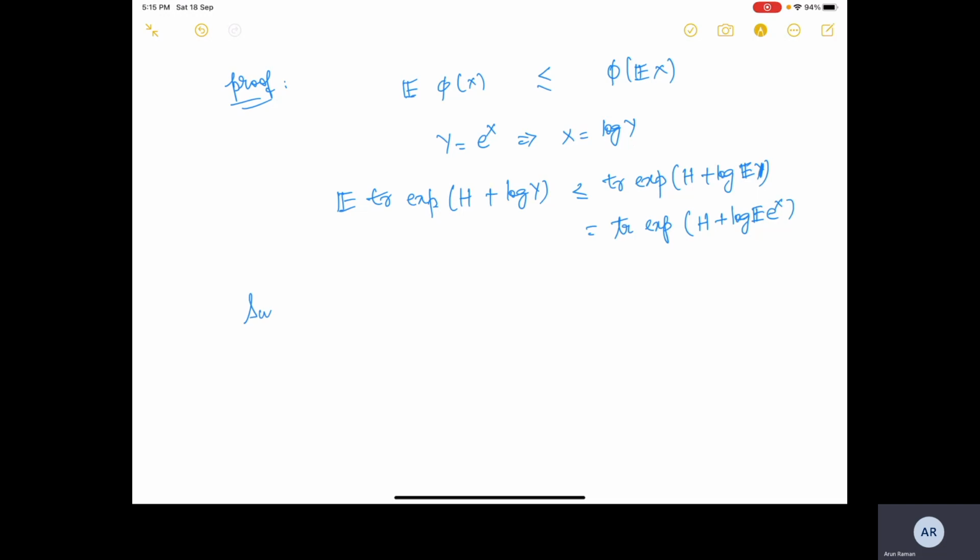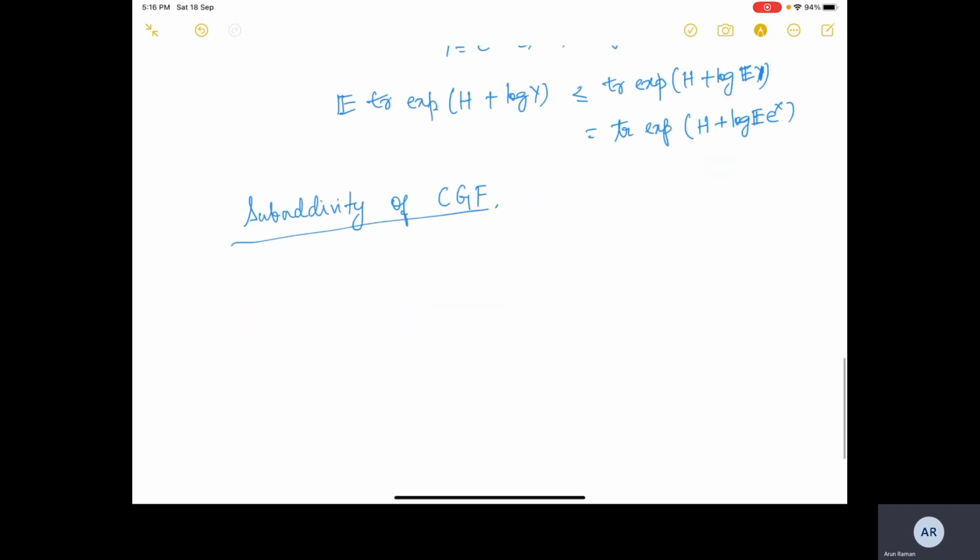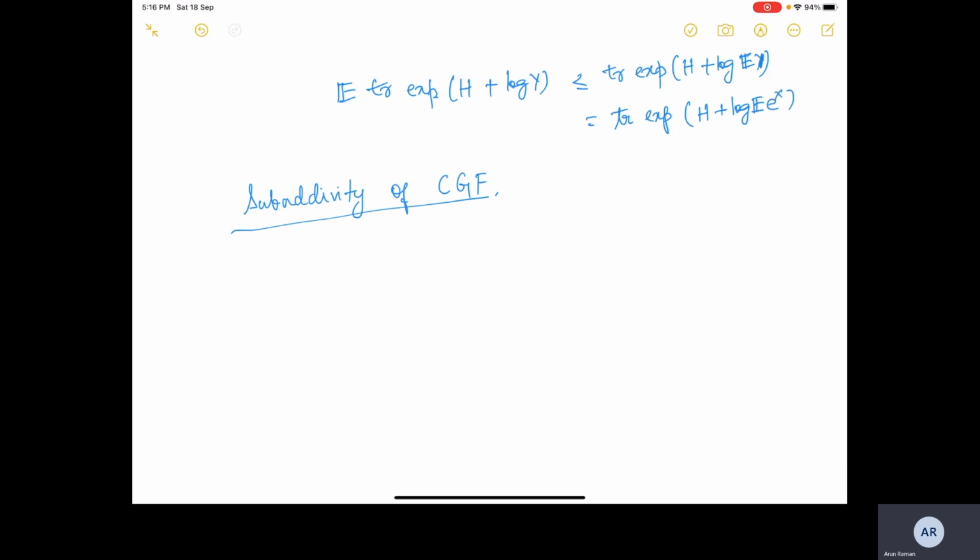Next, we will use this corollary to prove subadditivity of the cumulant generating function. We will follow the same flow for proving the matrix Chernoff bounds as well, where we first prove the subadditivity and then we prove the actual theorem.